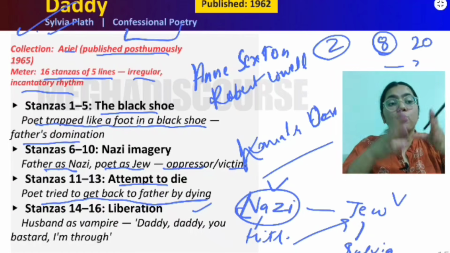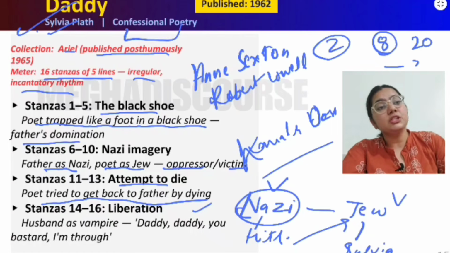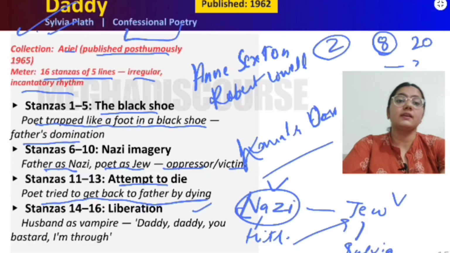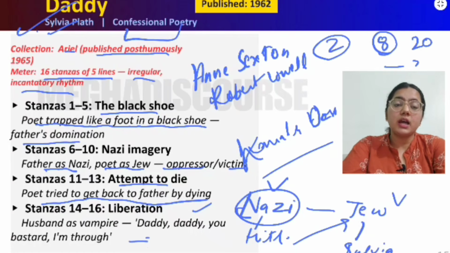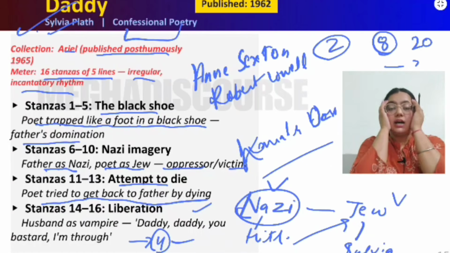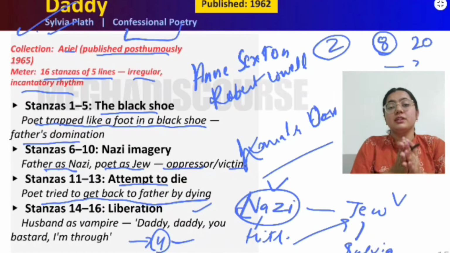And this poem was published four months after her death. You should know this thing, right? After writing this poem, four months later, she dies by committing suicide. She just puts her head into an oven. If you read the biography of Sylvia Plath, you will know.